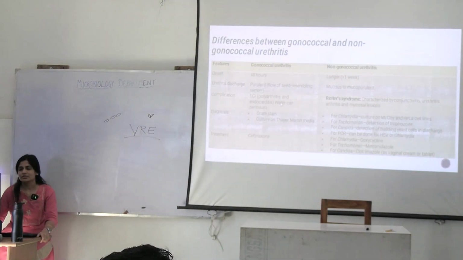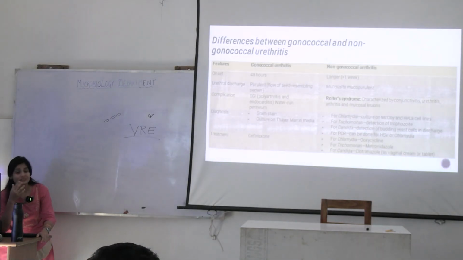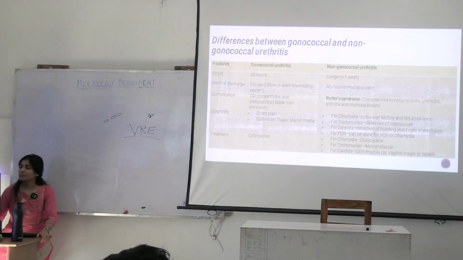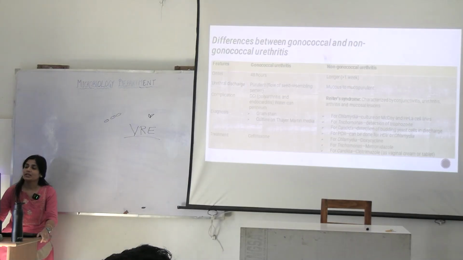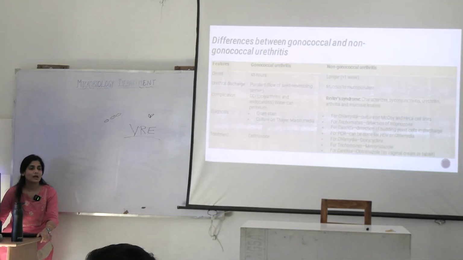Polyarthritis and endocarditis and water can perineum. What is water can perineum? It's a radiological finding. Okay. What happens in Reiter's syndrome? In case of NGU, how to remember about Reiter's syndrome? Can't see, can't pee and can't climb.